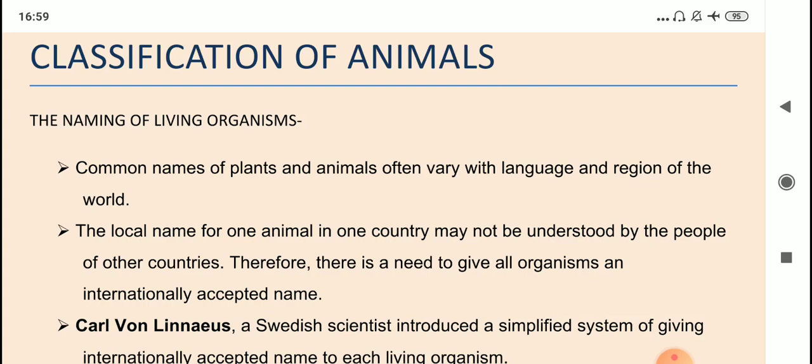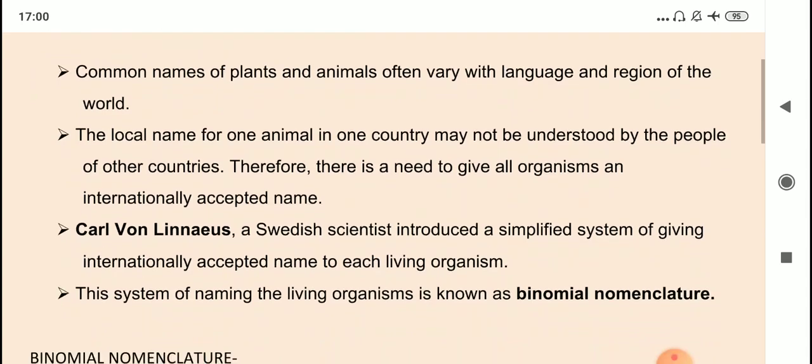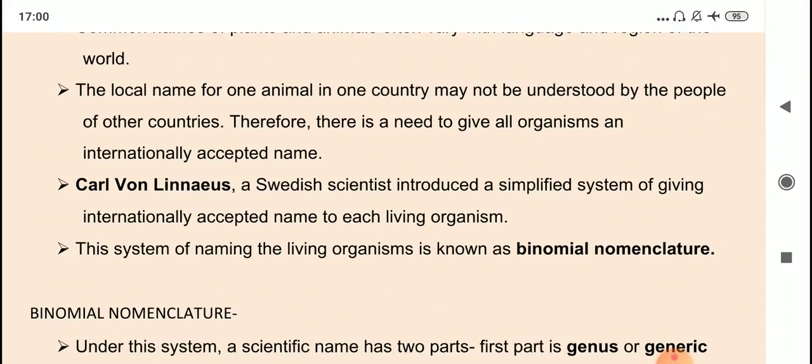All right, now see, children, what is written: the local name for one animal in one country may not be understood by the people of other countries. Therefore, there is a need to give all organisms an internationally accepted name. So who did this? Carl von Linnaeus. He was a Swedish scientist, and he introduced a simplified system of giving an internationally accepted name to each living organism.